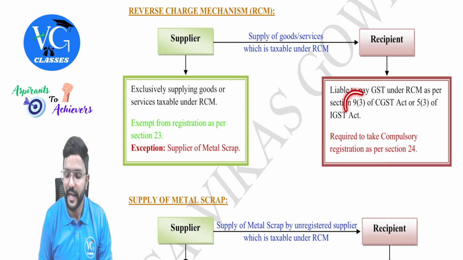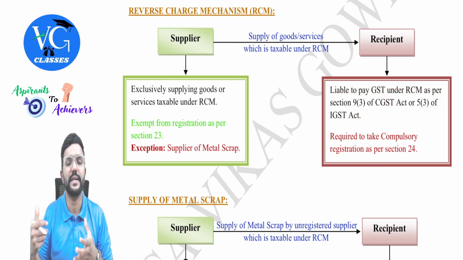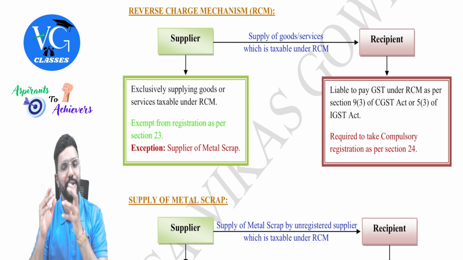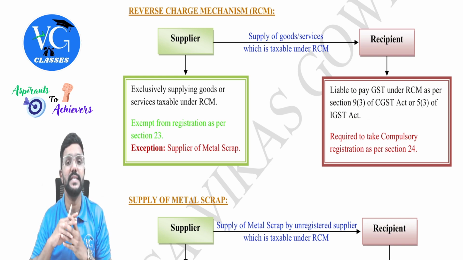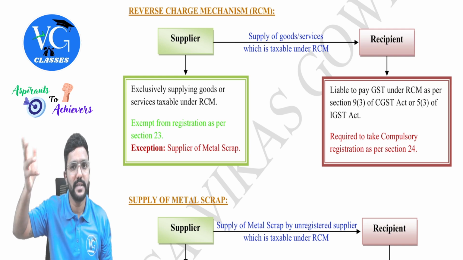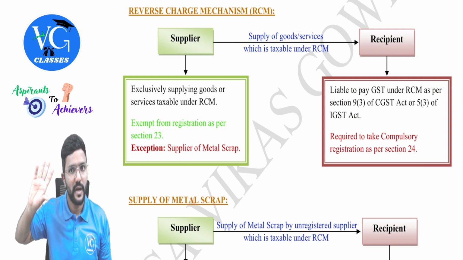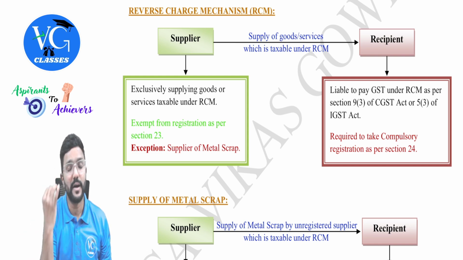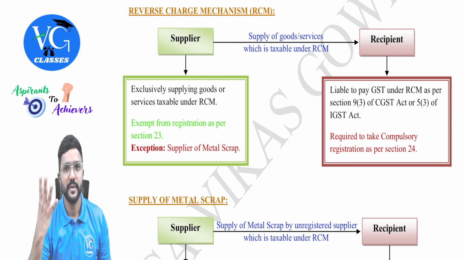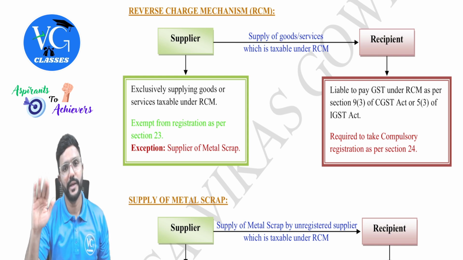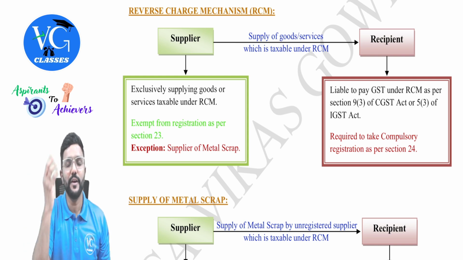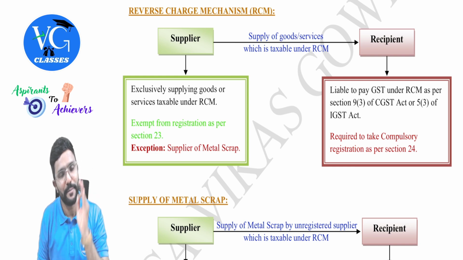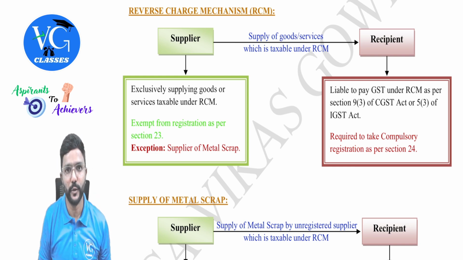Guys, I have given 9(3) of CGST Act or 5(3) of IGST Act because few of the recipients given in 9(3) or 5(3) may not be registered under GST still. Few of them, clearly they told RCM is applicable only when the recipient is registered. Got it? Yes. But in few cases they mentioned like body corporate or a business entity or a partnership firm or a banking company. If they are already registered, well and good, they will pay tax under RCM. Sir, what if any of these people are not yet registered but RCM is applicable? In that case, they have to get registered mandatorily, irrespective of their aggregate turnover.